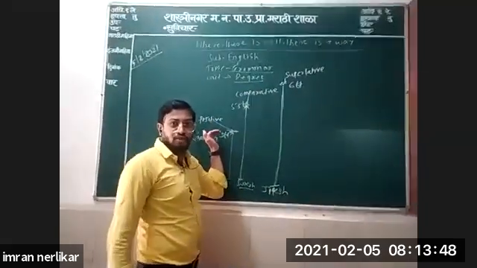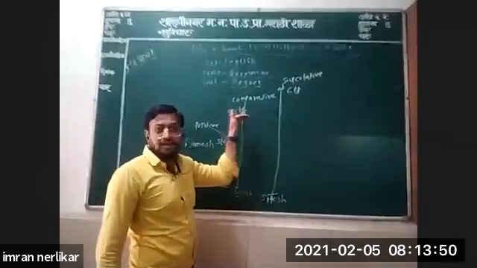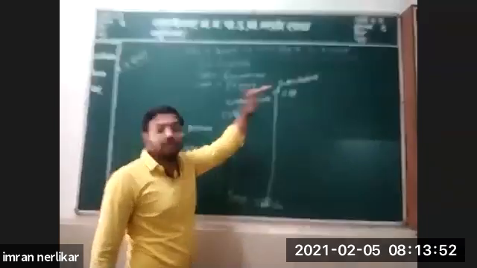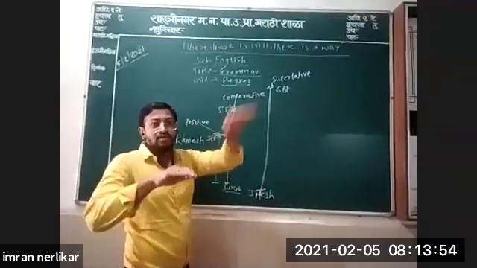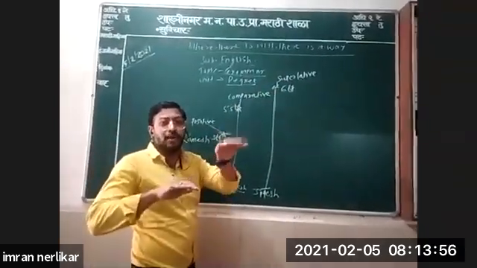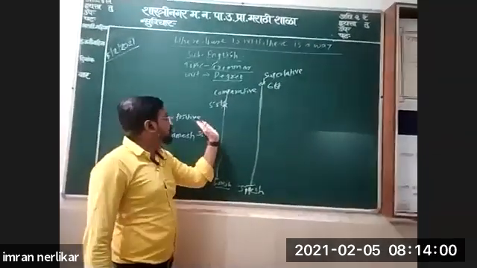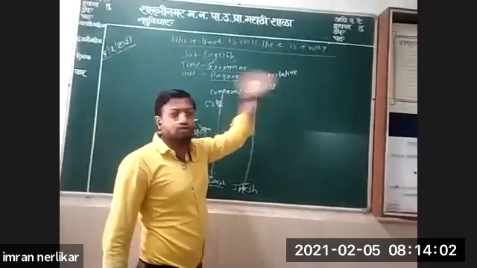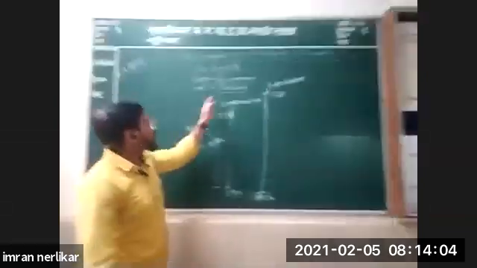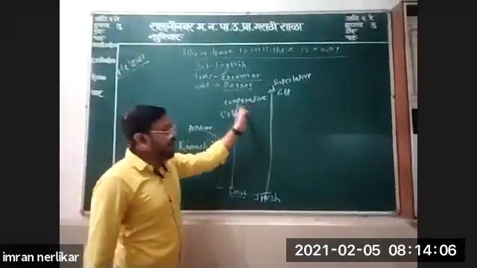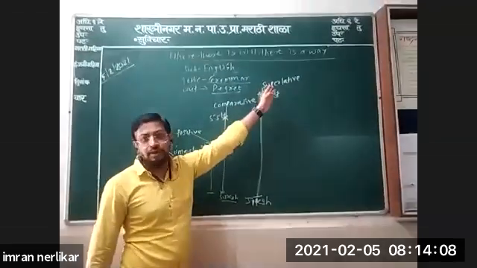First level is positive, second level is comparative, third level is superlative. These are the positive degree, comparative degree, and superlative degree.